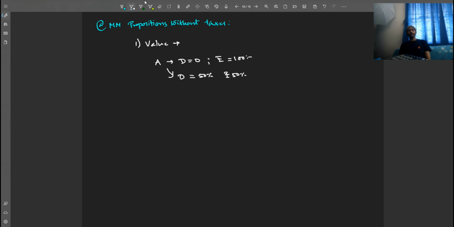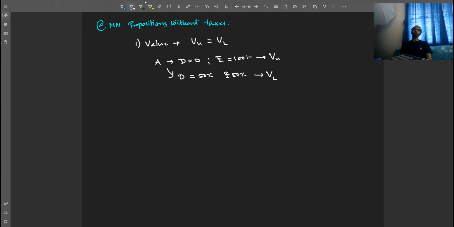Now, in the first case, let's say the value is VU, that is V unlevered, V without debt. And in the second case, let's say the value is VL, value with leverage, with debt. What Miller and Modigliani say is, the value of the firm when there are no taxes is independent of the capital structure. That is, VU should be equal to VL.